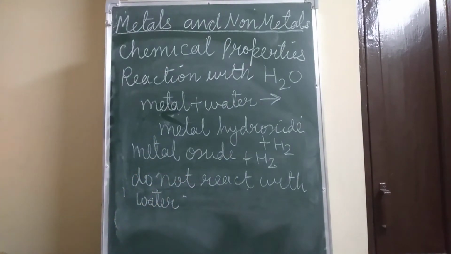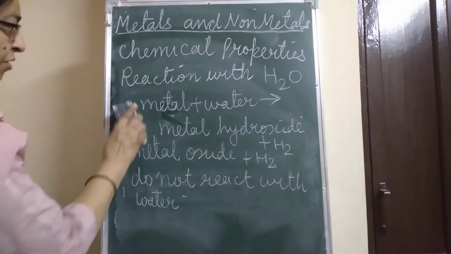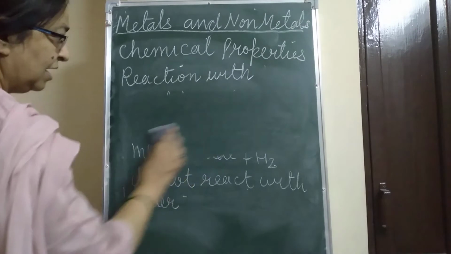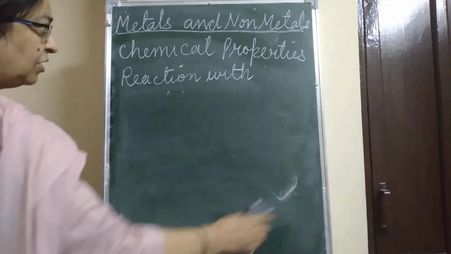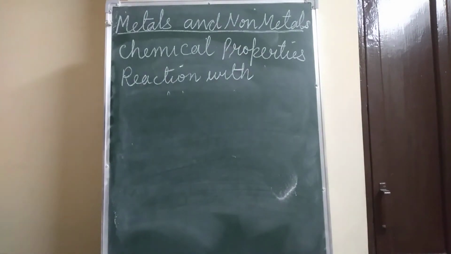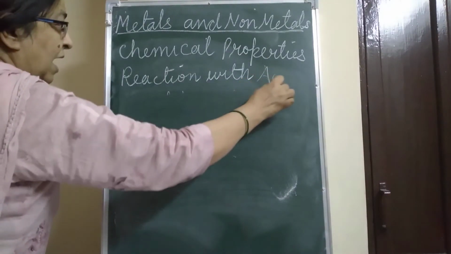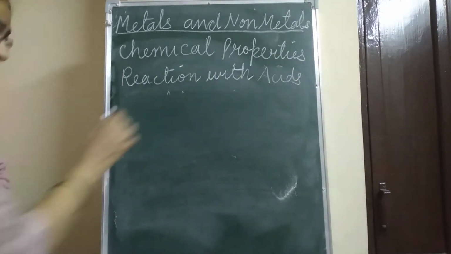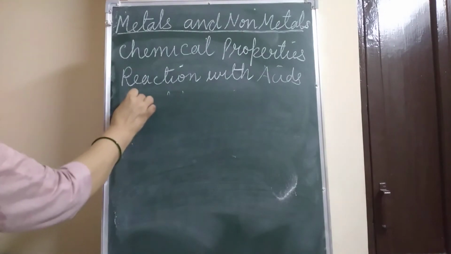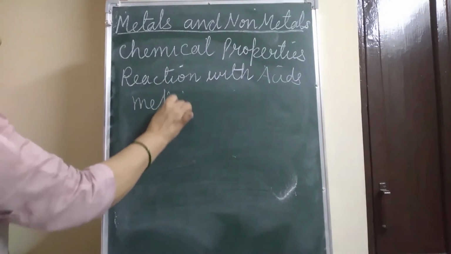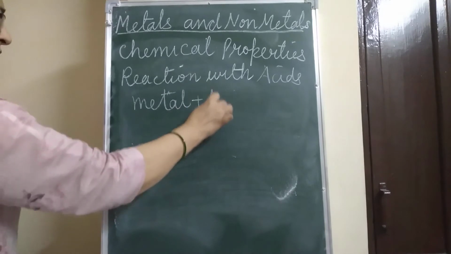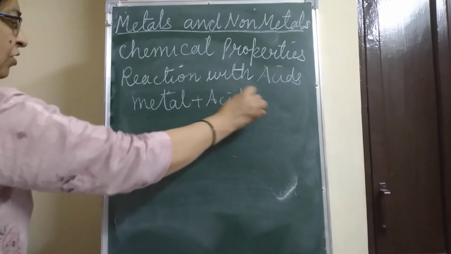Now about the reaction with acids. Children, you have to learn all these reactions. Metal plus acid, what is formed?